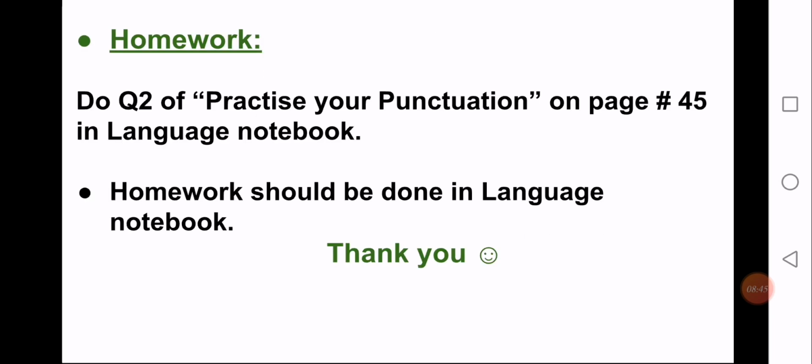The homework is to do question number 2 of Practice Your Punctuation on page number 45 in the language notebook. So you have to do question number 2 of Practice Your Punctuation, which is on page number 45 in your English language notebook. Okay, homework should be done in the language notebook. I have told you this before. Now the answer key of the homework will be uploaded tomorrow.